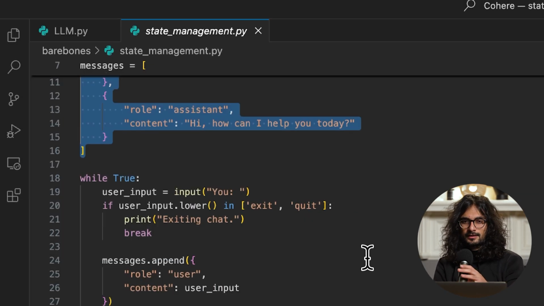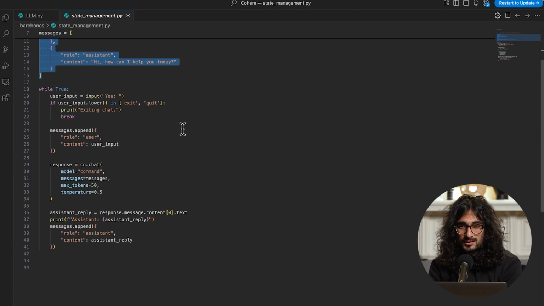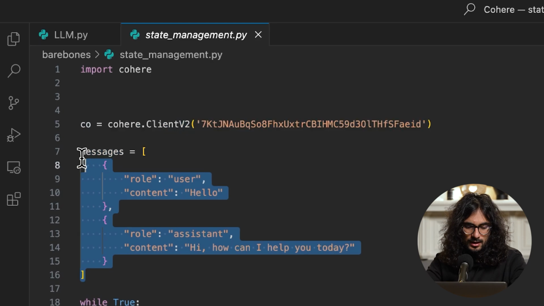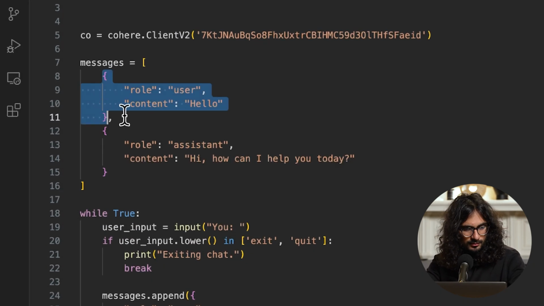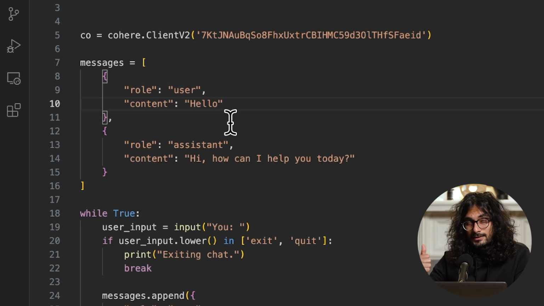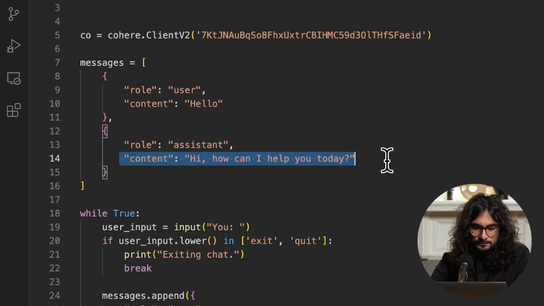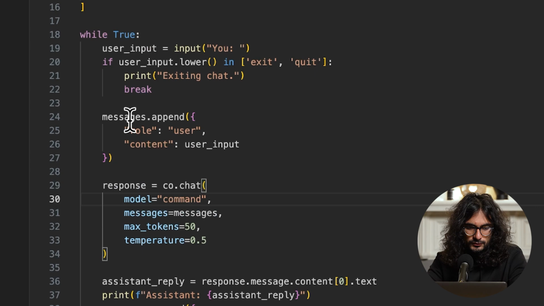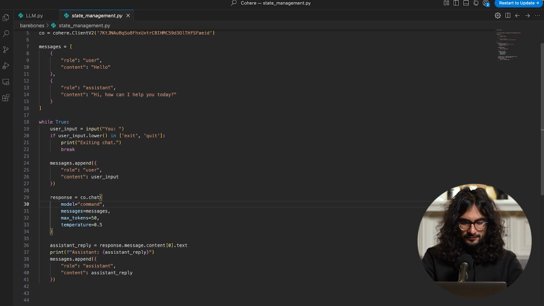So chat, instead of having a prompt, has messages because it needs to know what happened before. If you look at this messages object, it's an array with these JSON-like structures, and you have the user content. It's hello. So the user said hello, and the assistant replied. So you're going to get that message and append it every time you have that conversation.